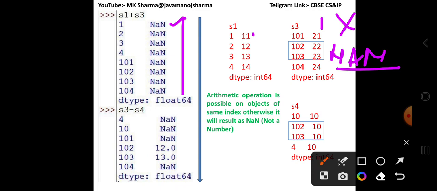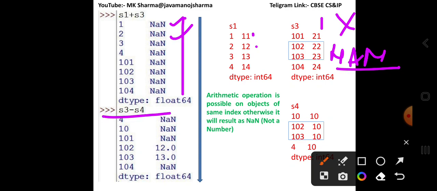Index 2 has data value 12, and in the S3 series index 2 is not available, so it has a NaN value and NaN plus 12 produces NaN. It is applied in all the sequences.